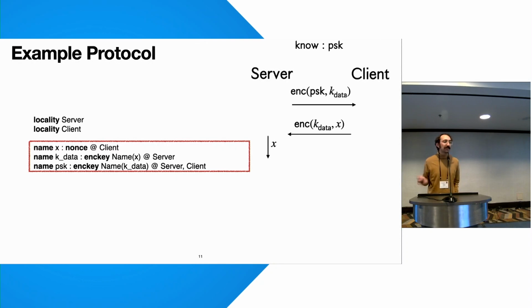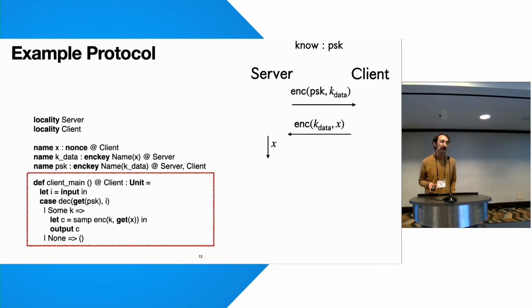Similarly, the type associated to PSK is name of kData. Annotating the keys in this way, in effect, encodes the invariant that the protocol maintains and assumes. So for example, we have typing rules that say, unless PSK is corrupt, we know that since the encryption scheme is authenticated, any ciphertext that decrypts correctly under PSK contains the key kData.